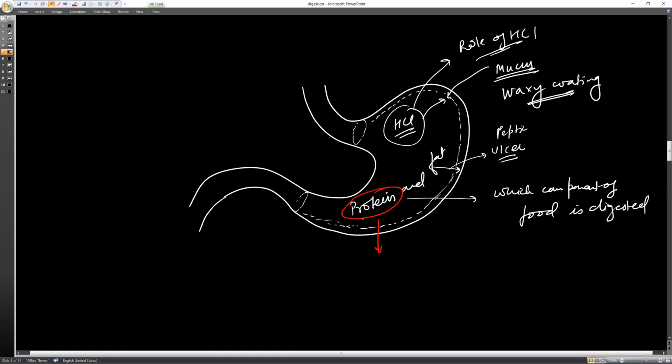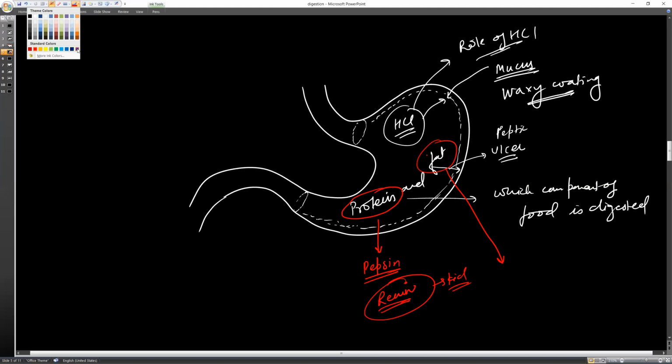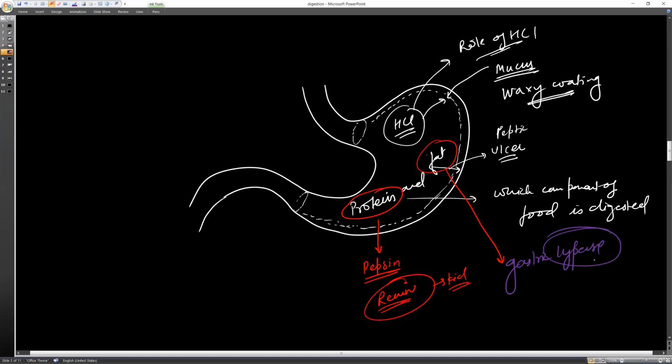This protein is being digested by which type of enzyme? That is called pepsin and renin. Pepsin is generally present in all human beings, and renin is present for the digestion of milk, generally in kids, milk which is having protein. And this fat is digested by gastric lipase. Whenever you hear the word lipase, what does the word lipase mean? Lipase is the digestive enzyme that digests fat.